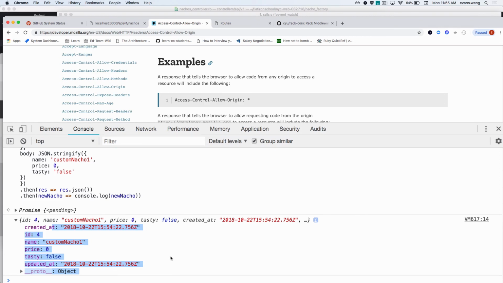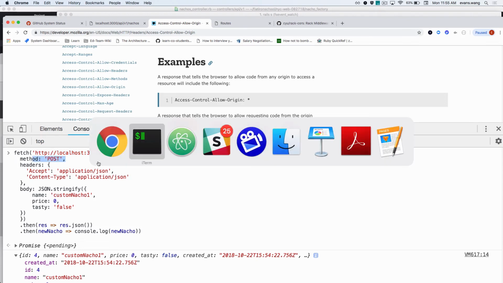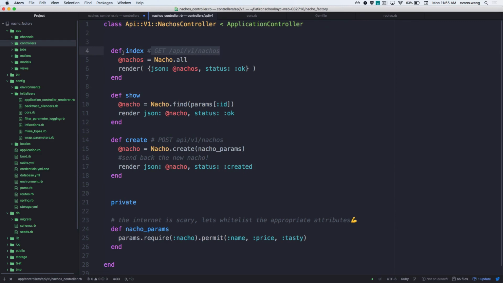Now, in this promise that resolved, I can do something with this, like what? Append it to my DOM. You know how to do that already with JavaScript, right? You can just create a new element, a new div, and drop the details in it from this fetch request. And so now you're full stack. You have control of exactly what's going on in the front end and exactly what's going on in the back end, hitting the route for the back end through this fetch request. What route do I want to use? What method do I want to use? I can check the routes. I can hit the correct controller to send back the information that I specify.